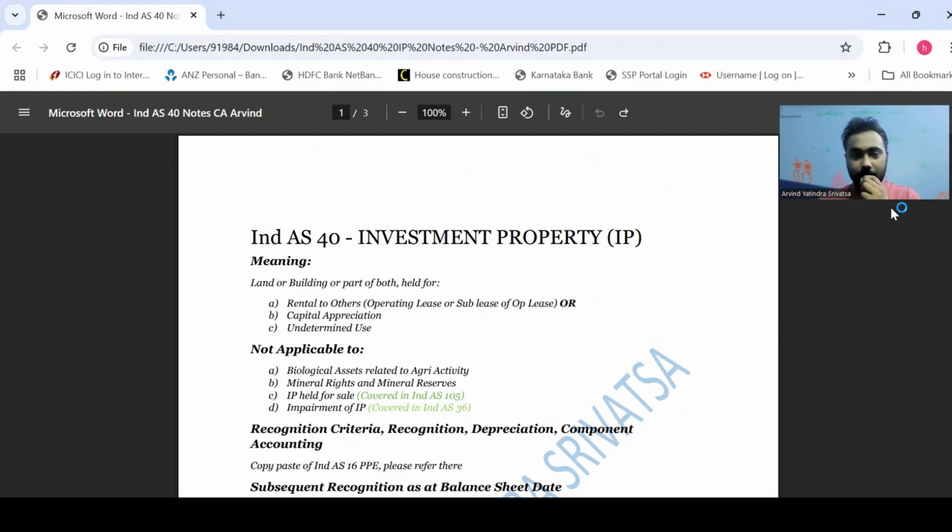So Ind AS 40, investment property. What is investment property? It means land or building or part of both held for rental to others. By rental to others we mean operating lease or sublease of an operating lease. Finance lease is not covered here. So that's something important, guys.